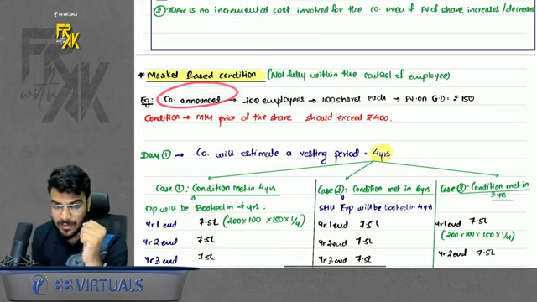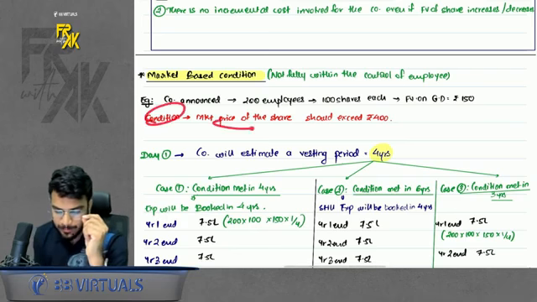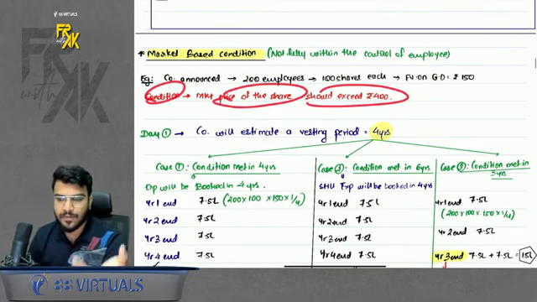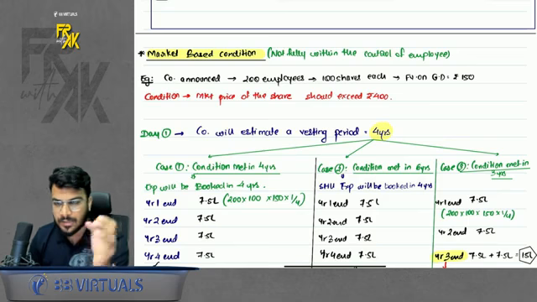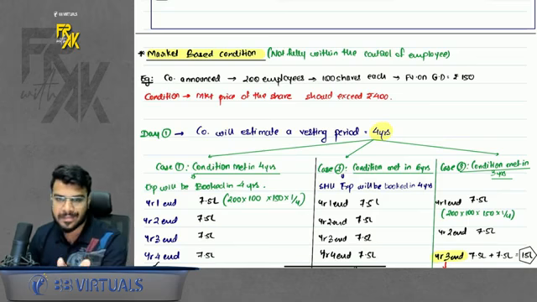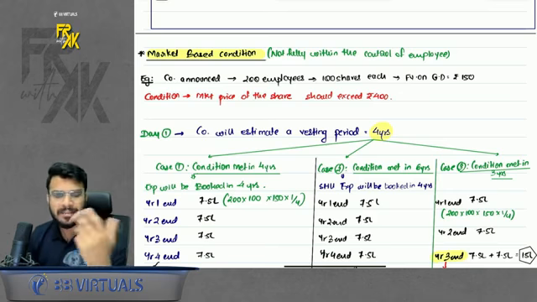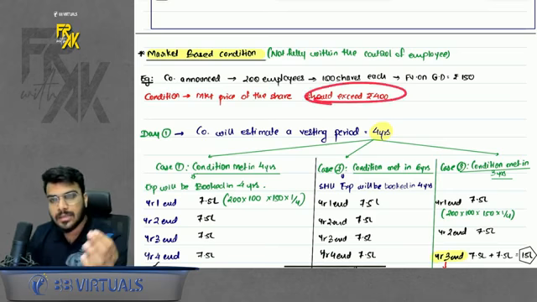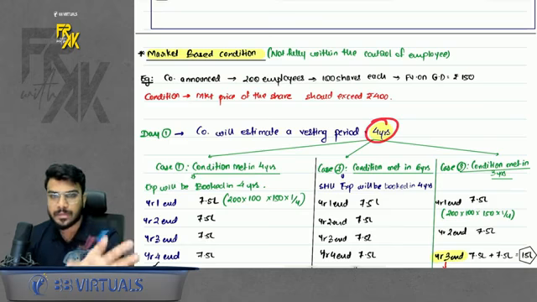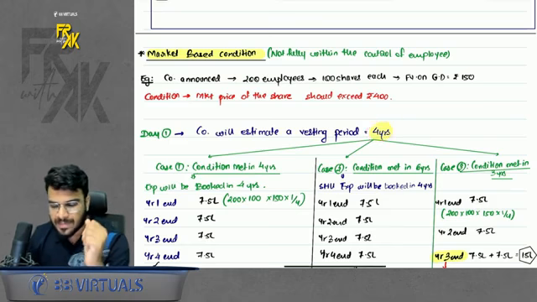Let's say a company announced a plan. The condition is that the market price should exceed 400 rupees. Now we never know when this target will be achieved. So in this case, the company will estimate a vesting period on day one. They don't know when this target will be met. So let's say the company estimates a vesting period of 4 years. No matter what, book the expense as per 4 years only.